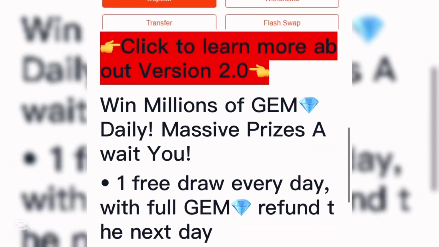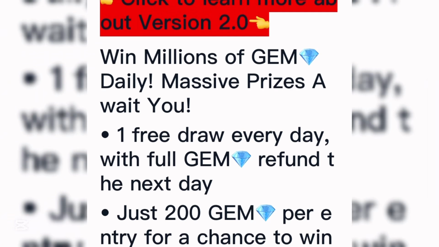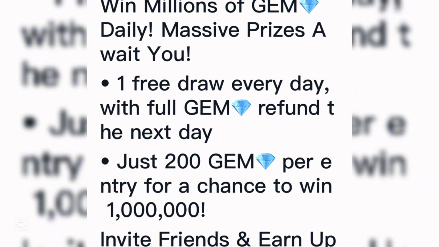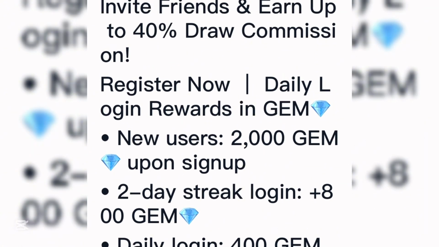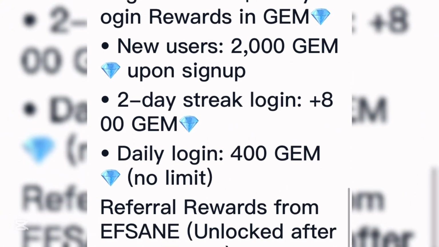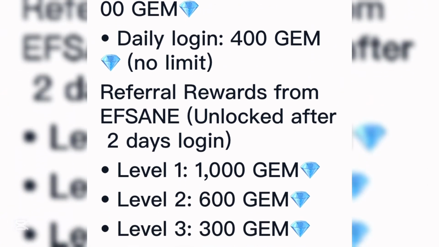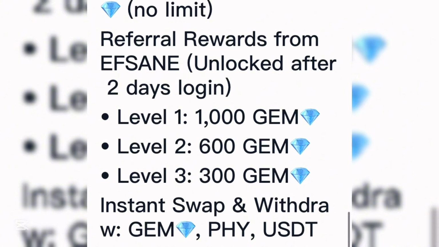Now when you come down to this interface, you can see that there are millions of gems daily. Massive prizes await you. One free draw every day and a full gem refund the next day. When you register on this platform, you're given a daily reward of about 2,000 gems upon sign up. Two days quick login will give you around 800 gems, and daily login will give you 400 gems, no limit. When you invite individuals to this platform, you'll be able to unlock these particular levels after 2 days login. We have the 1000 gem, the 600 gem, the 300 gem.